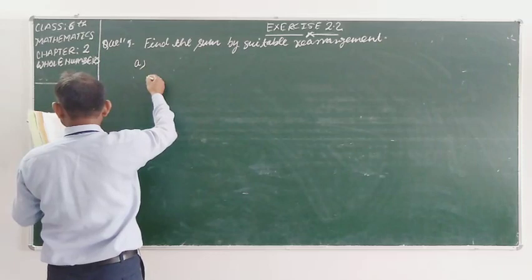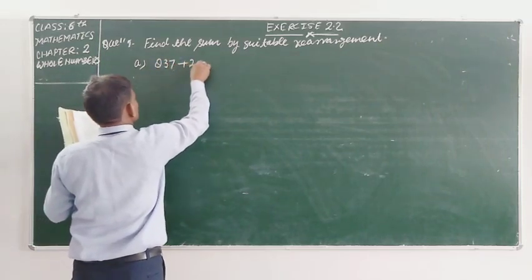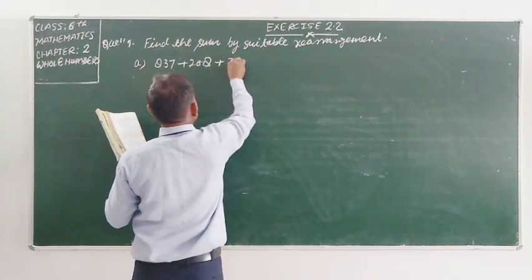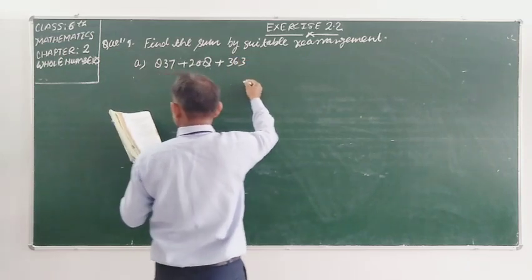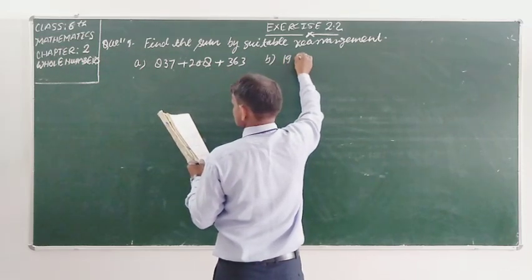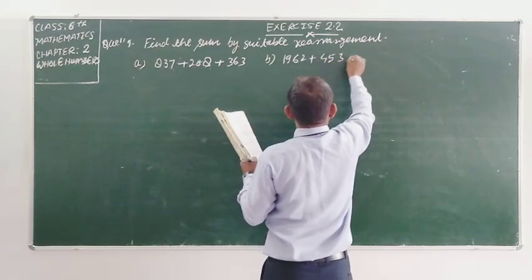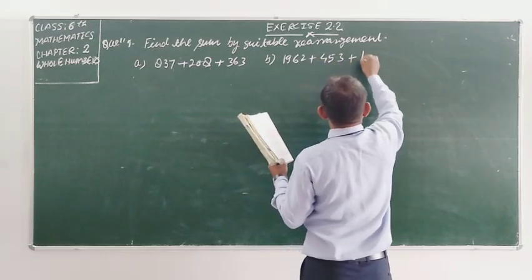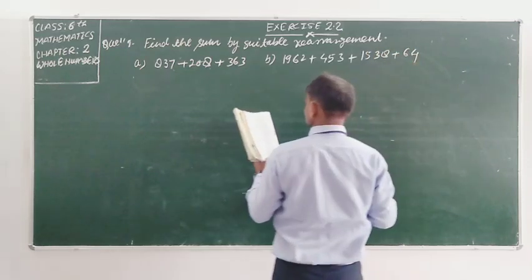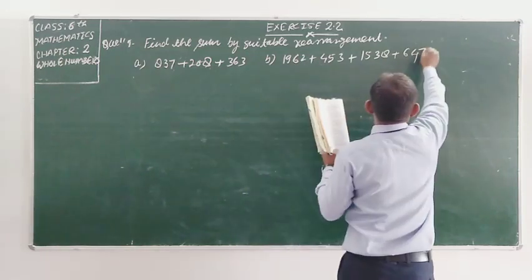First part, 837 plus 208 plus 363, and B part of this question is 1962 plus 453 plus 1538 plus 647.